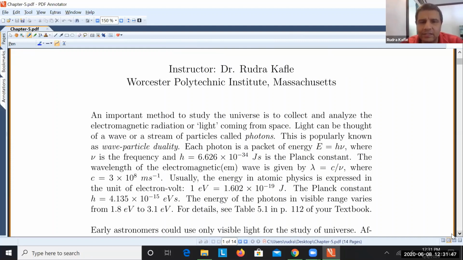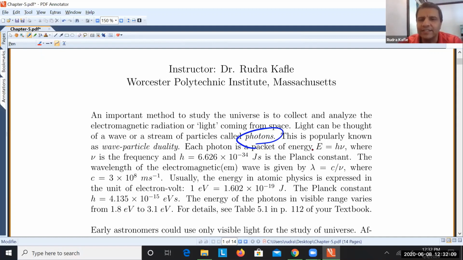So light, quantum mechanically, the unit of light is a photon. Okay, that is photon, right? So what is a photon? It is a quantum, or a packet, of an amount of energy of radiation, right?